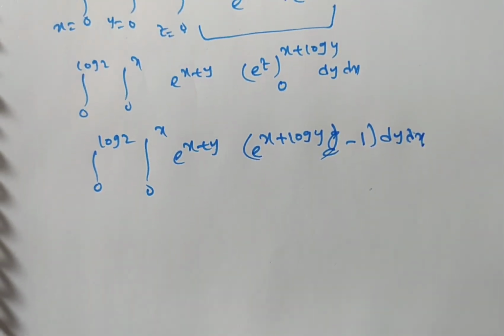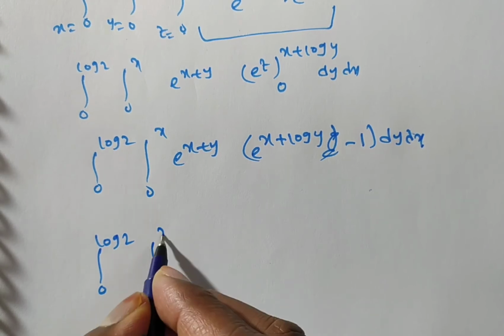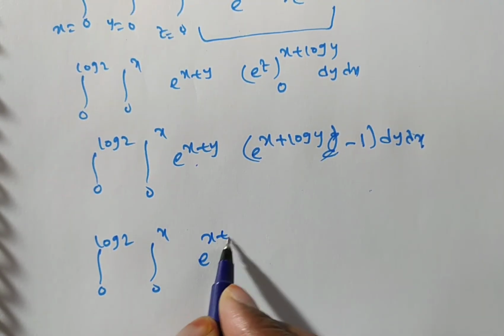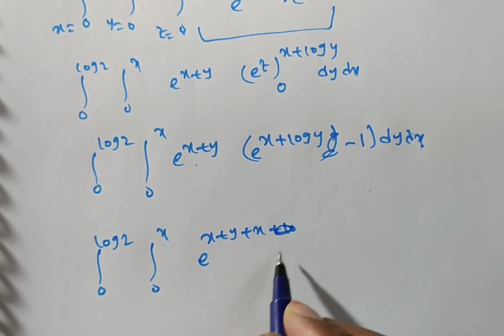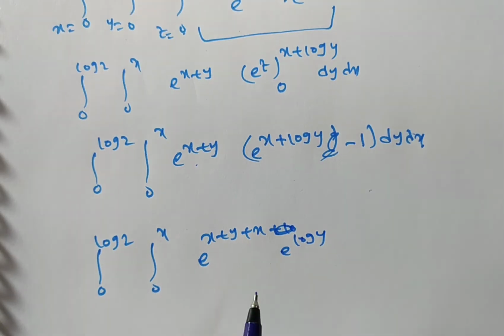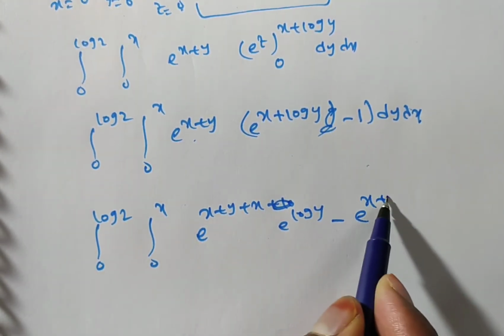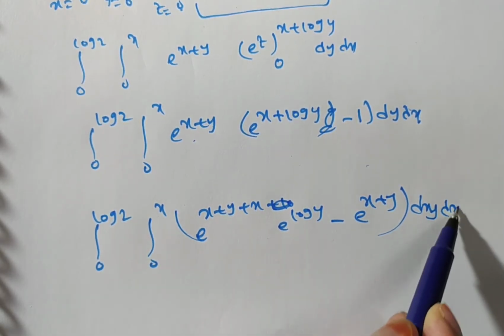Now if you simplify this, you see what you are getting: integral 0 to log 2, integral 0 to x, e to the power of x plus y plus x plus log y. Log y I can write as e to the power of log y also. Yes or no? Now minus e to the power of x plus y, 1 into this term, into dy dx.